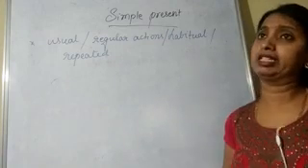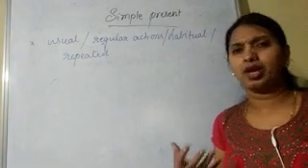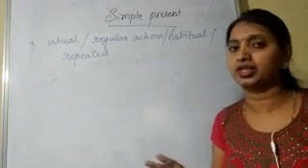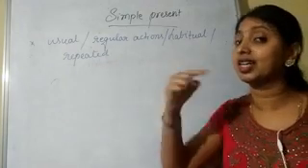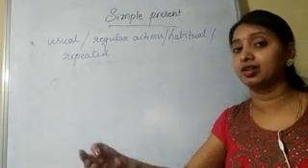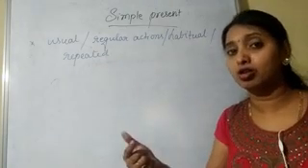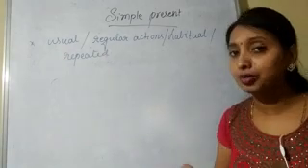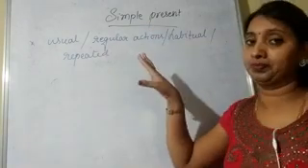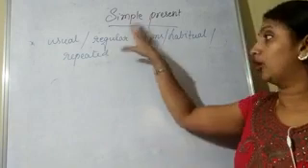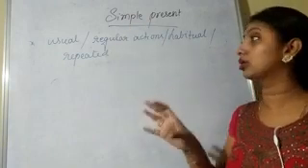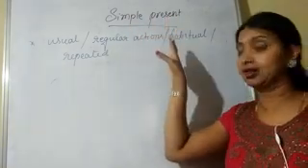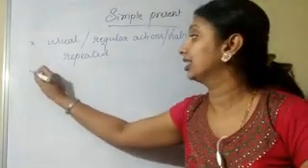Then sometimes I can say, I go to temple. Do I go to temple every day? No, I don't go to temple every day. But every week I go. So that I repeat every week. So if I repeat an action every week also, it is a repeated action. I have to say it in this form. So I hope you understood where we need to use these simple present tenses. So this is the first use.